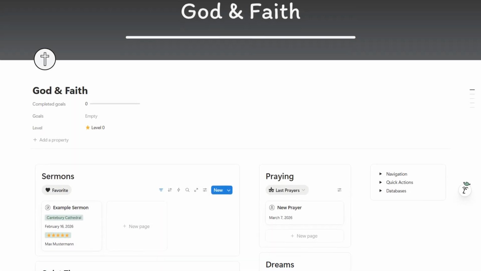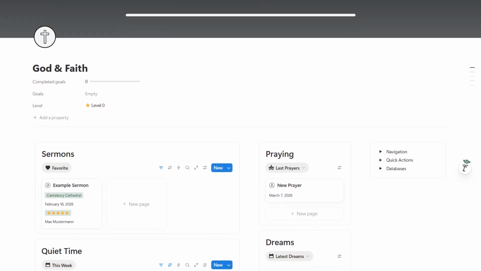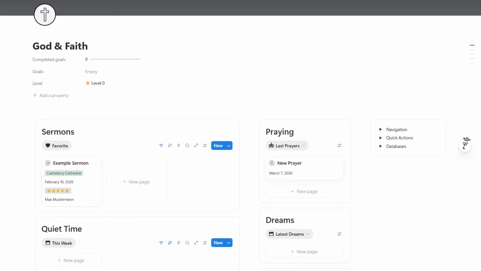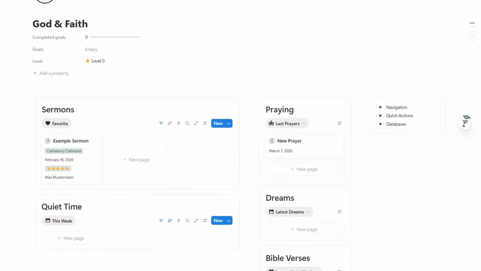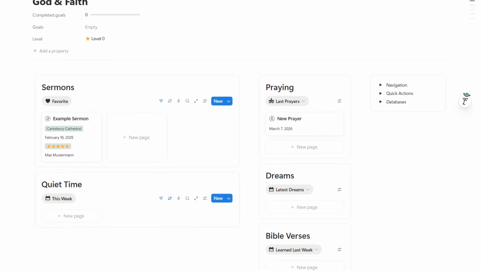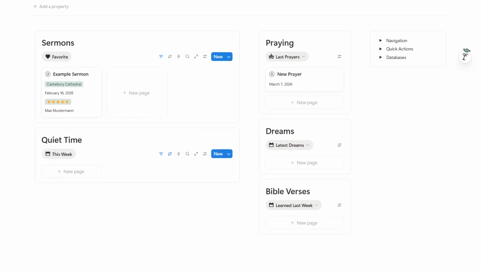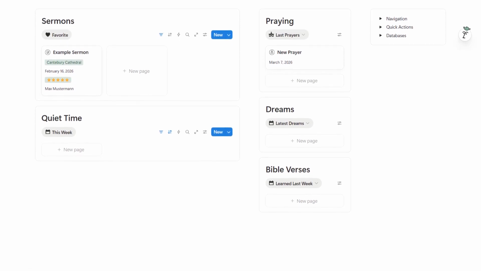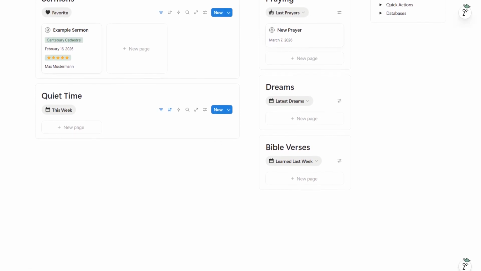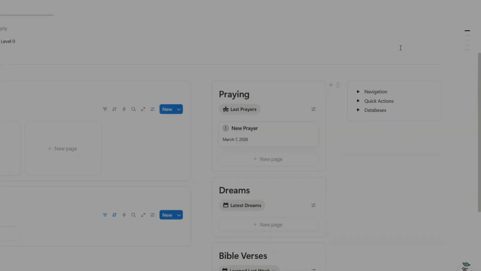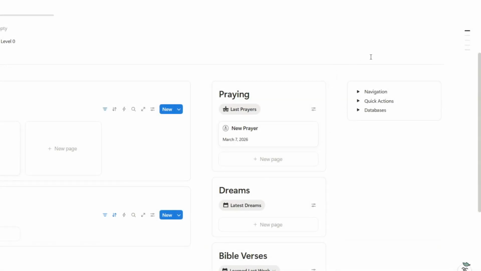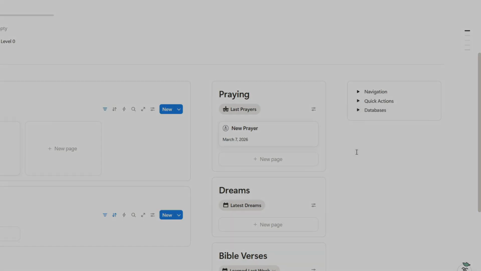Next, let's take a look at the God and Faith Life Zone. If you're not religious, feel free to skip this section using the timestamps below. This section is designed to help you document and strengthen your spiritual life. Here you can track sermons you've listened to, your personal quiet time, prayers, dreams, and Bible verses you want to remember. In the upper right corner, you'll see the sidebar. Just like on other pages, the sidebar allows you to navigate between life zones, perform quick actions, and access all databases connected to this page.